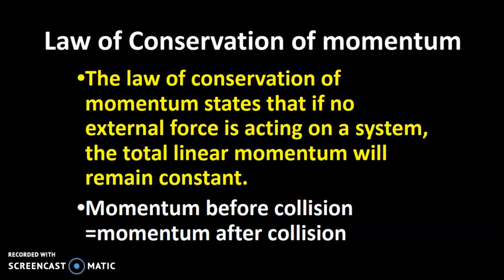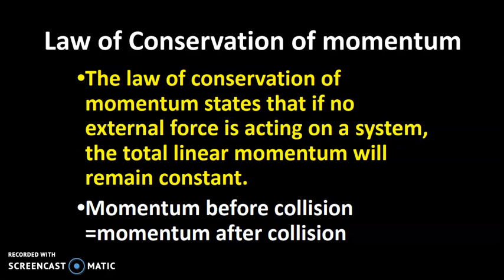That we call conservation. So whenever any external force is not acting on a system, then the total linear momentum is always conserved. Means whatever the momentum was before any type of change is equal after the event. That we call conservation of momentum. And you know what momentum is? The product of mass and velocity is known as momentum. It is represented by the symbol P and its unit is kilogram meter per second.